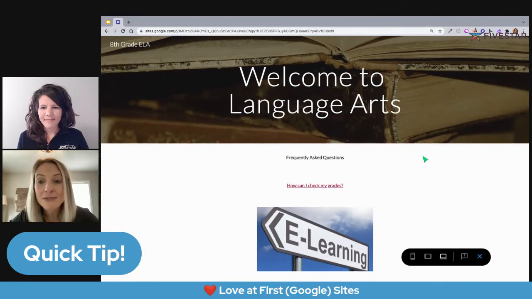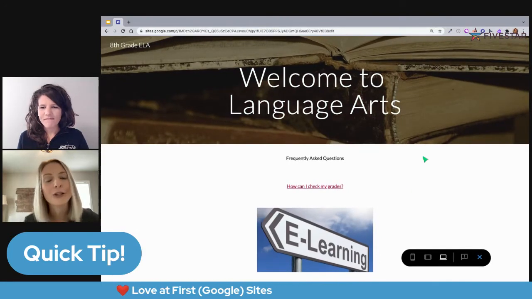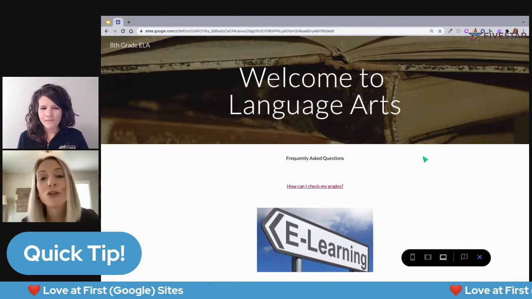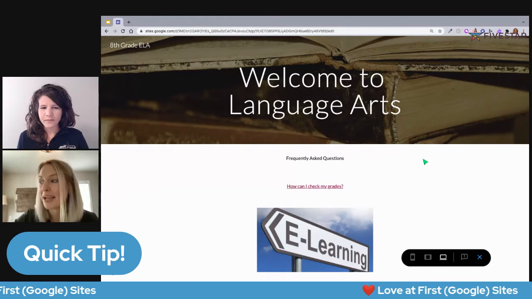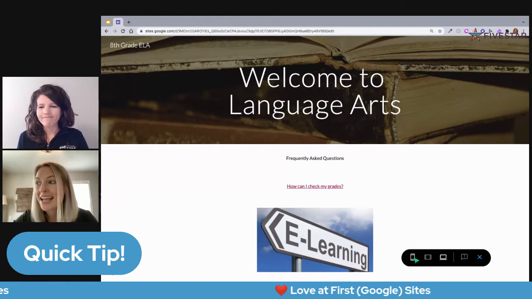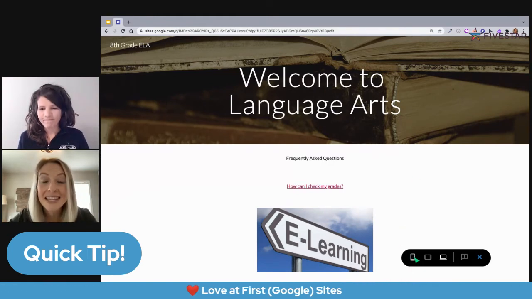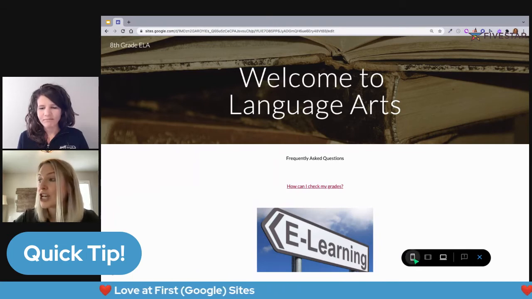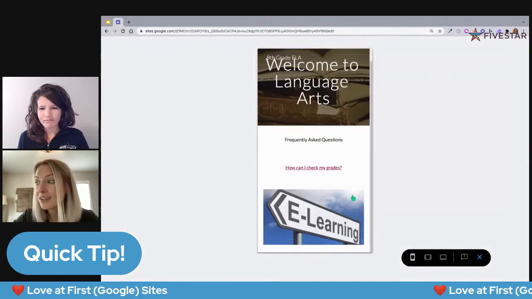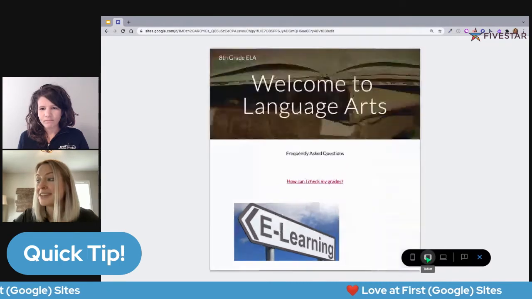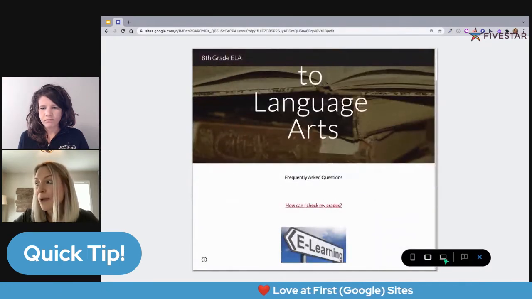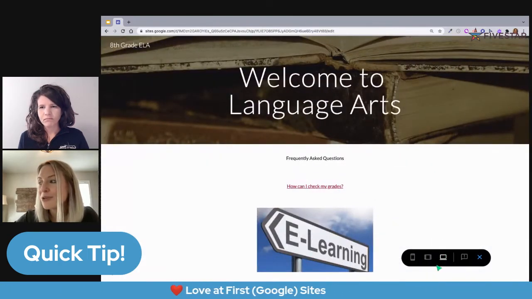Clicking that allows me to see exactly what my site looks like so far from that end user perspective. And down here at the bottom, I can switch what type of device they'd be looking on. So I can change it to a phone or a tablet, or go back to that computer view.